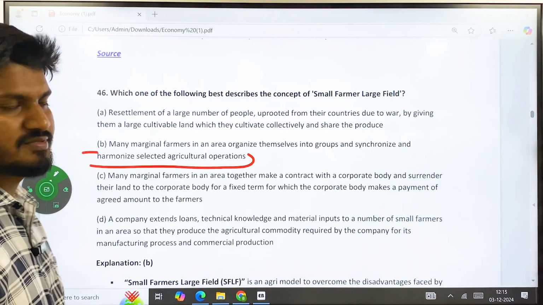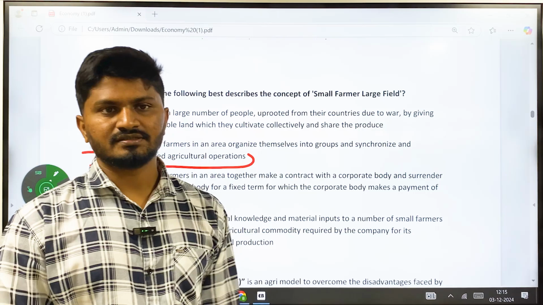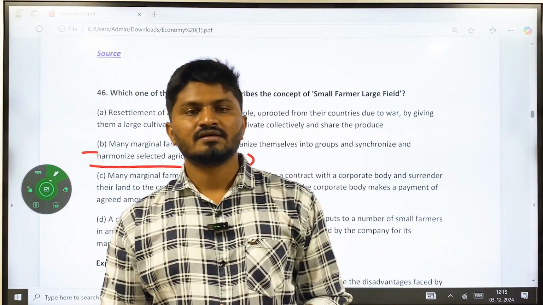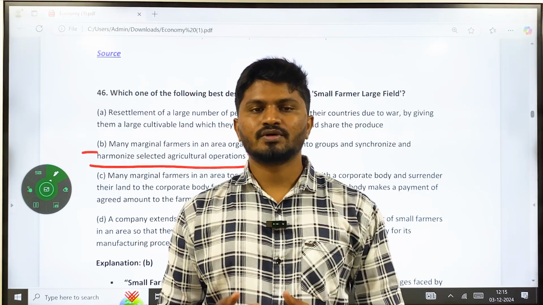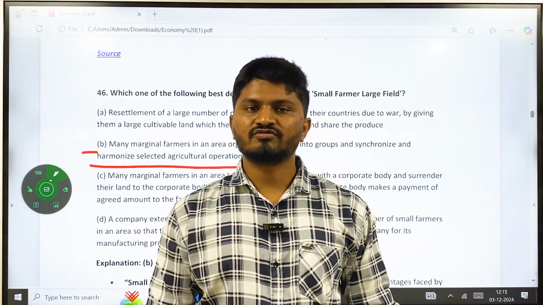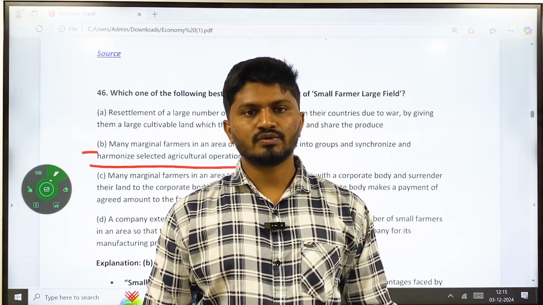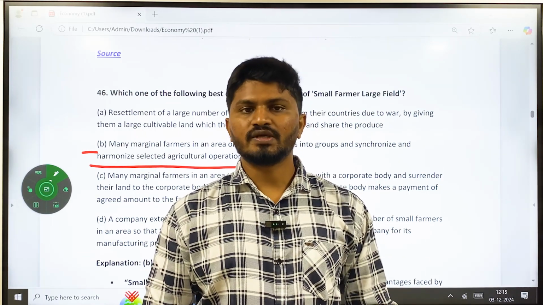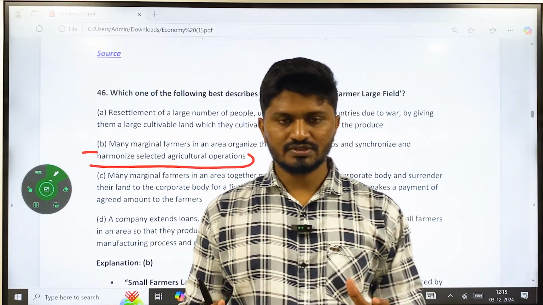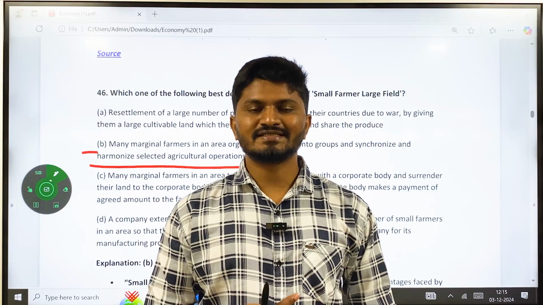Normally what happens in India, because of fragmentation throughout the generations, is that you are a single person, but you have many children. As a result, whatever land you own is going to be divided among your children. So if you own 5 acres of land and you have 5 children, your children are going to get only 1 acre per head. So the land holding capacity is reducing. It is getting fragmented.